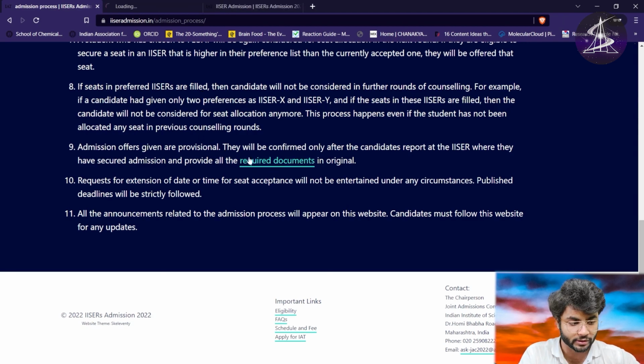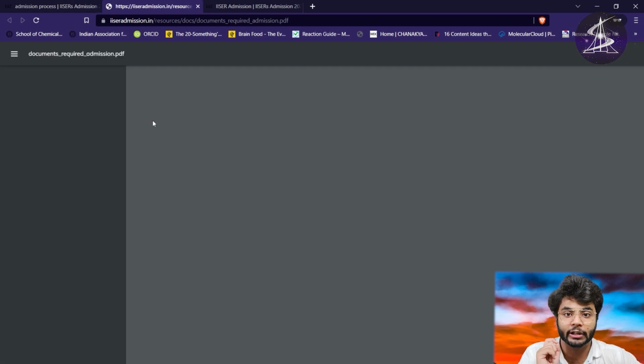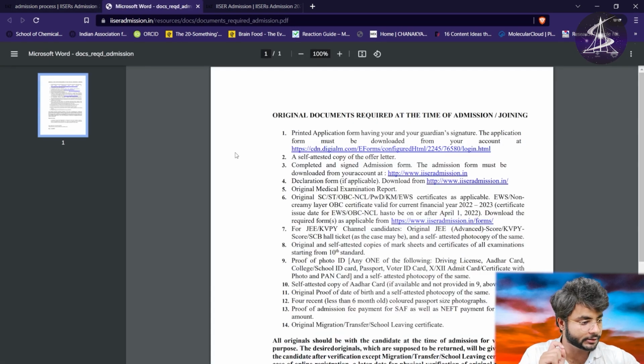All these documents, as you can see here in the new link, what are the documents you need to bring to ISERs. First of all there will be an application which you can print and get signed, your own signature and your guardian's signature. Then a self-attested copy of the offer letter you will have to print. Complete and signed application admission form. The admission form must be downloaded from your account. Again, आपके अकाउंट से मिल जाएगा आप जब ऑनलाइन पोर्टल में जब काउंसलिंग में अपीयर करेंगे.